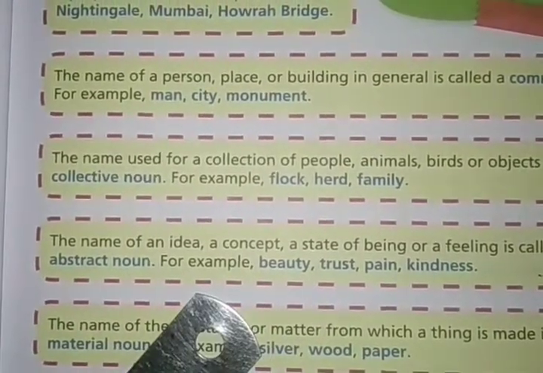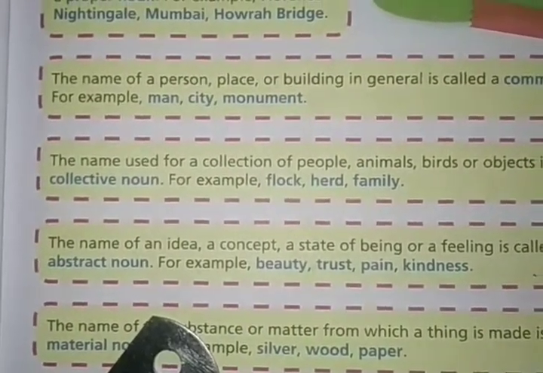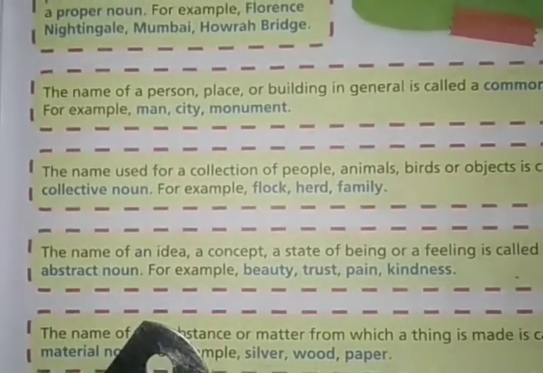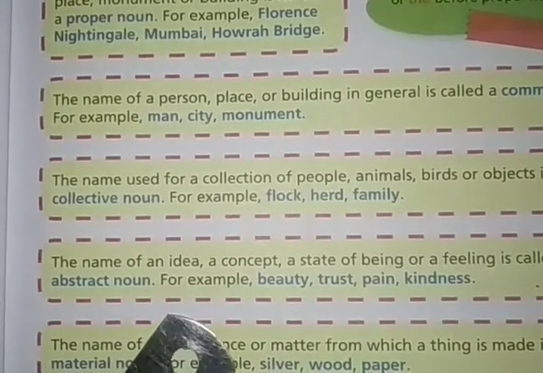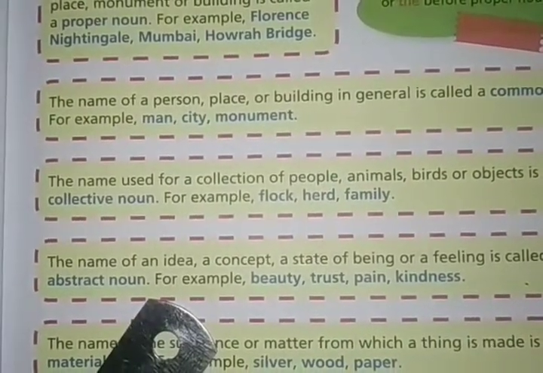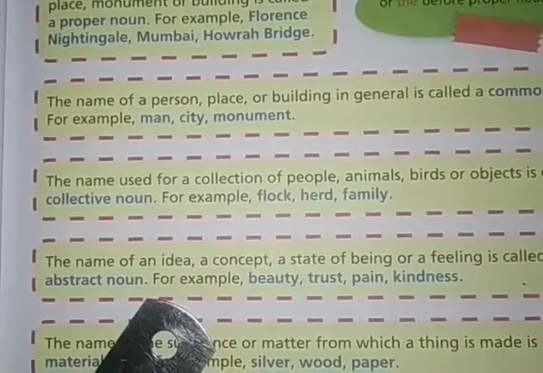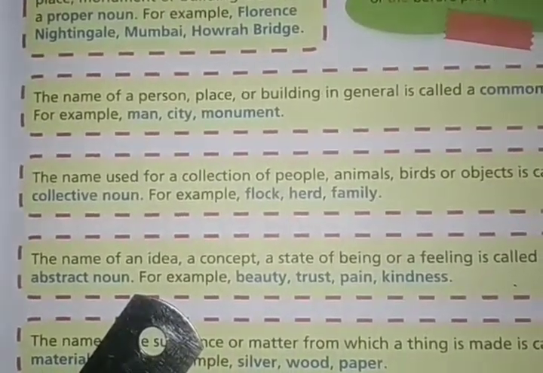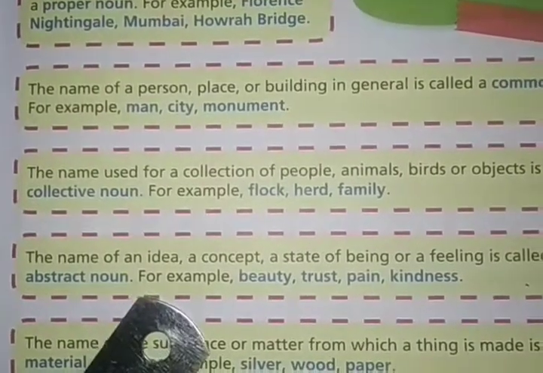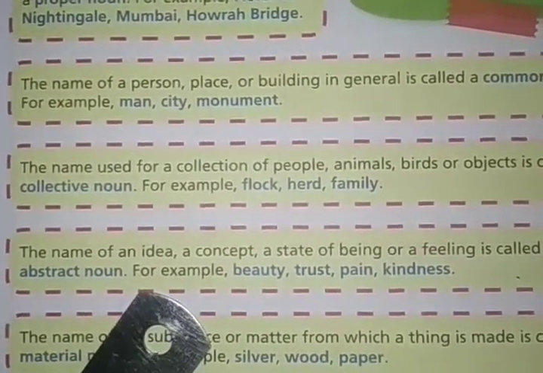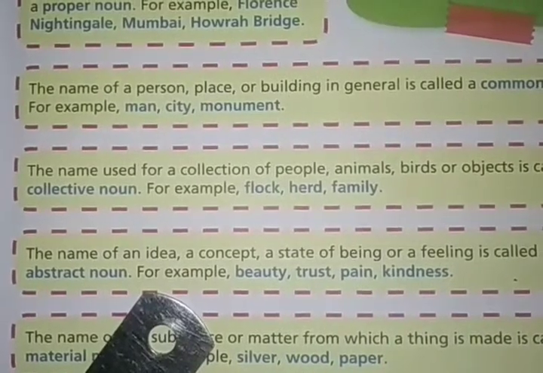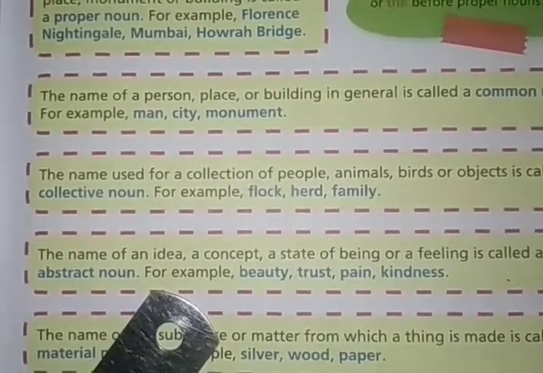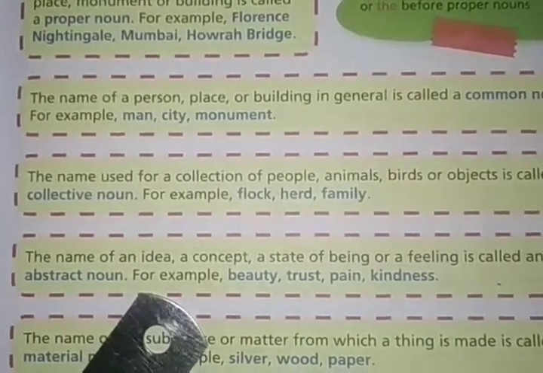For more examples, you can say happiness, freedom, misery, luxury, sorrow, right? So these words which can be felt but cannot be seen or touched and can be understood, these names are abstract nouns. The name of an idea, concept, a state of being, or how a thing is, and the name of a feeling, then it will become an abstract noun.